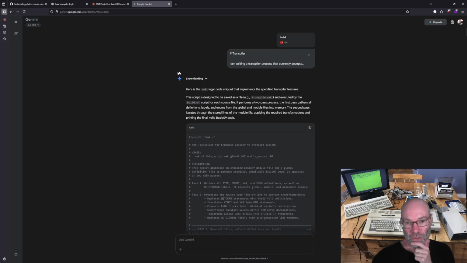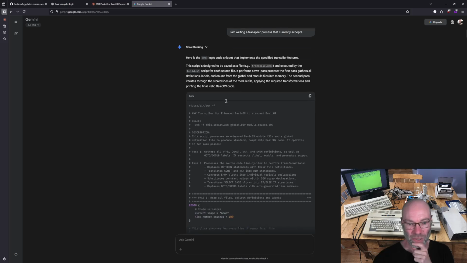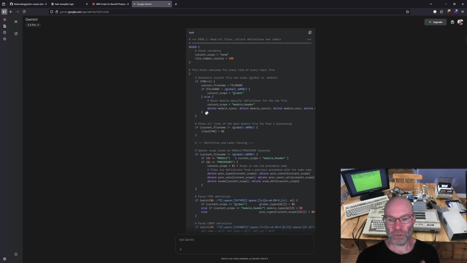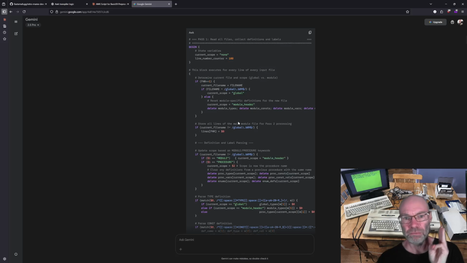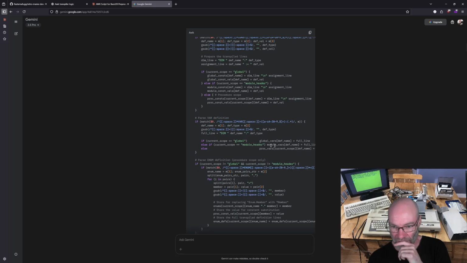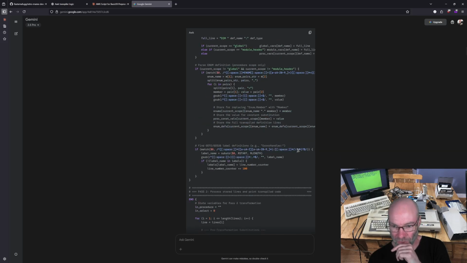Gemini, on the other hand, I gave it the build.sh file and the full transpiler conversation, and it wasn't perfect, but there were only three issues that I spotted off the get-go. One was, for some reason it thought it needed to escape the exclamation mark in the regular expression here for go sub.